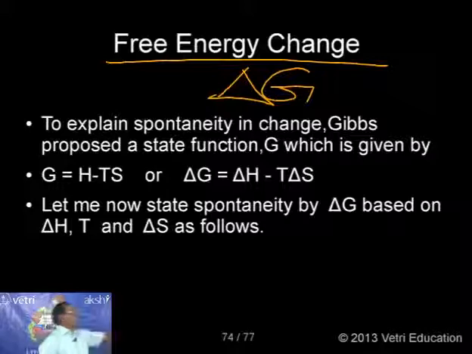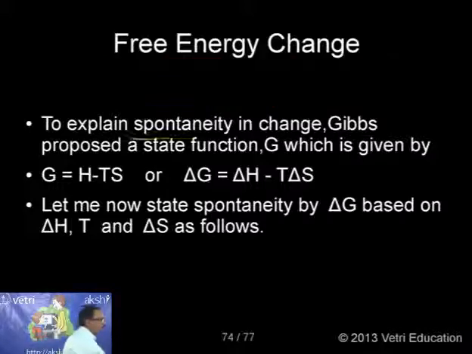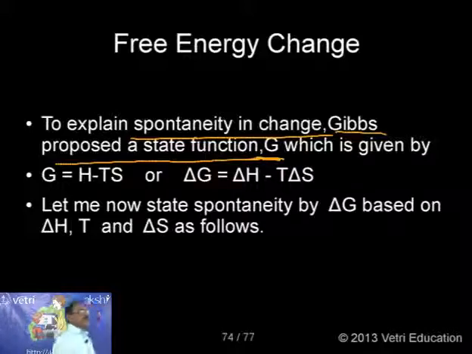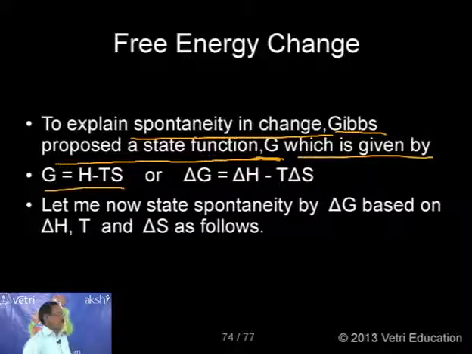To explain spontaneity of change, Gibbs proposed a state function G. He introduced the term G, defined as G equal to H minus TS. What is G? It is the free energy, Gibbs free energy. What is H? Enthalpy. T? Temperature.